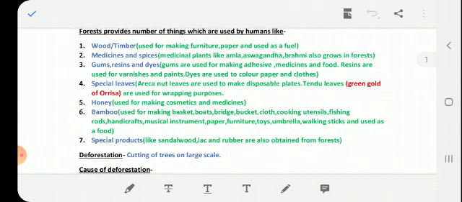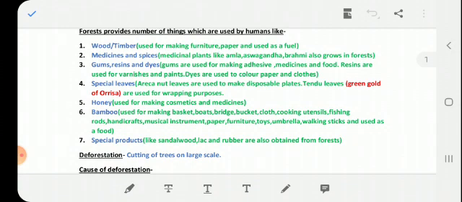Second, medicine and spices. Medicinal plants like amla, ashwagandha, brahmi also grow in forest. Third, gums, resins and dyes. Gums are used for making adhesives, medicine and food. Resins are used for varnishes and paints. Dyes are used to color paper and cloth. Fourth is special leaves. Here two types of special leaves are discussed. First is areca nut leaves and second is tendu leaves.